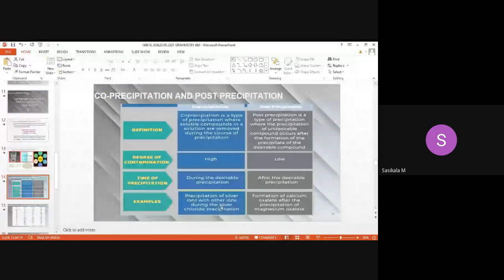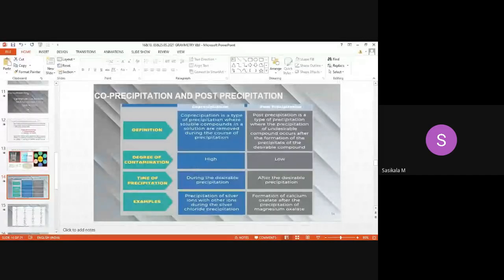A post-precipitation example is the formation of calcium oxalate after the precipitation of magnesium oxalate. If oxalate is present, calcium will also form oxalate after formation of magnesium oxalate. Magnesium oxalate is your desirable compound, whereas calcium oxalate is not. The contamination will be low here, but in co-precipitation the contamination will be high, since other ions are simultaneously precipitated out.